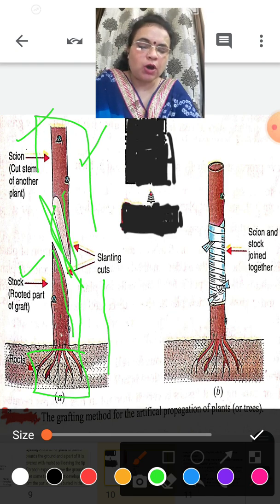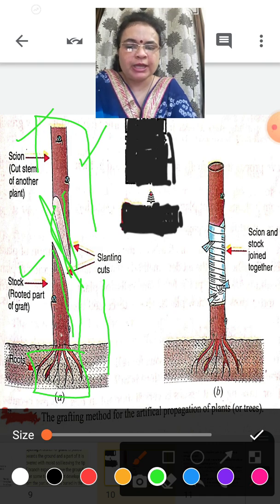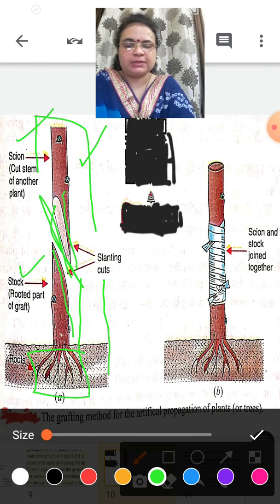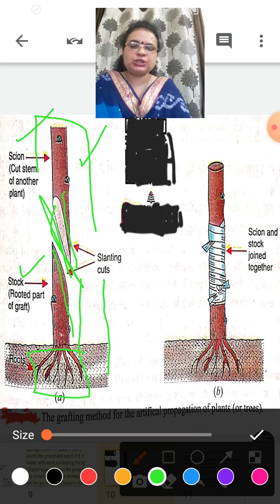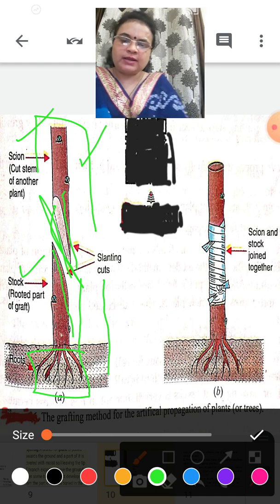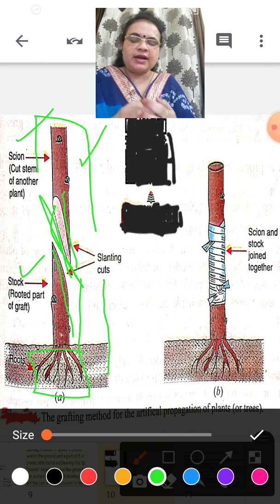Then with cloth or with a nail, the stalk and the scion are joined together very properly. After some time, with the growth tissue, the cambium tissue, these tissues stick together, mix together, join together, and they complete one another's character, of another organism.